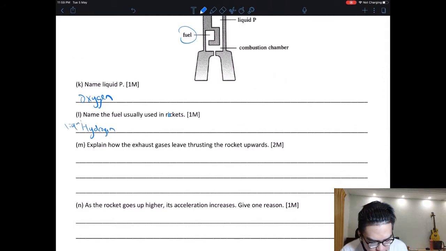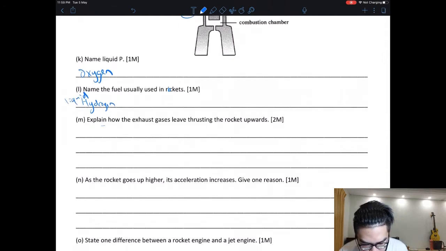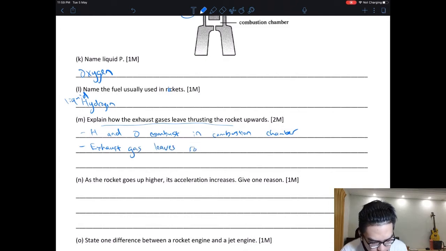Explain how the exhaust gas leaves, thrusting the rocket upward. So you can say hydrogen and oxygen combust in the combustion chamber. So exhaust gas leaves the rocket at high speed.